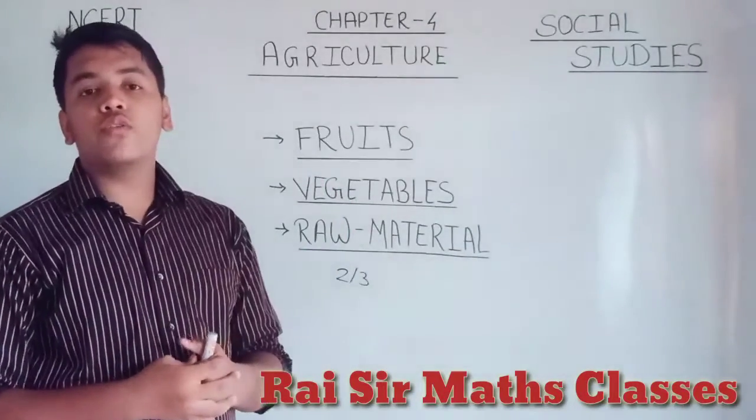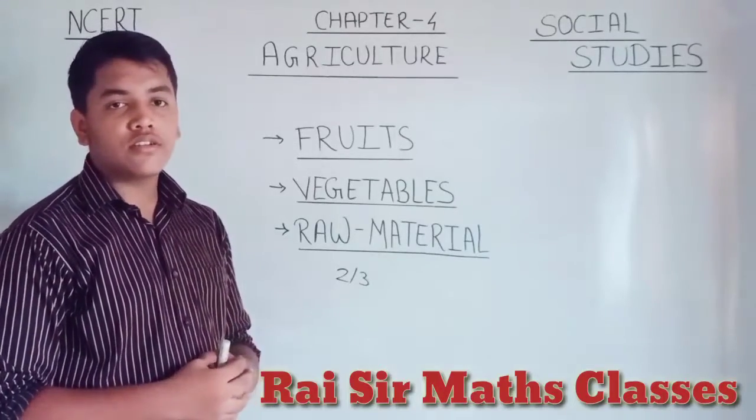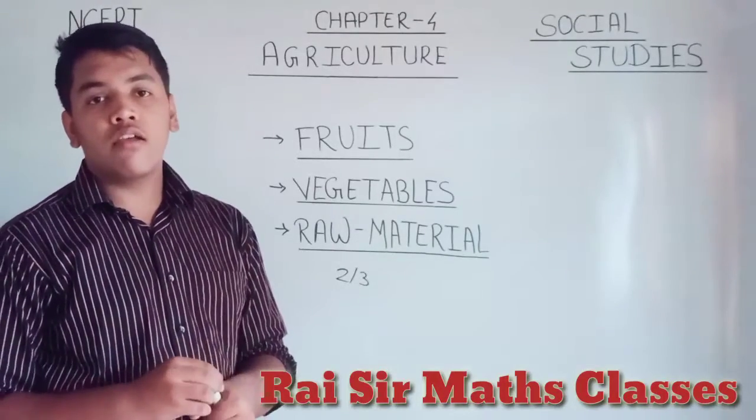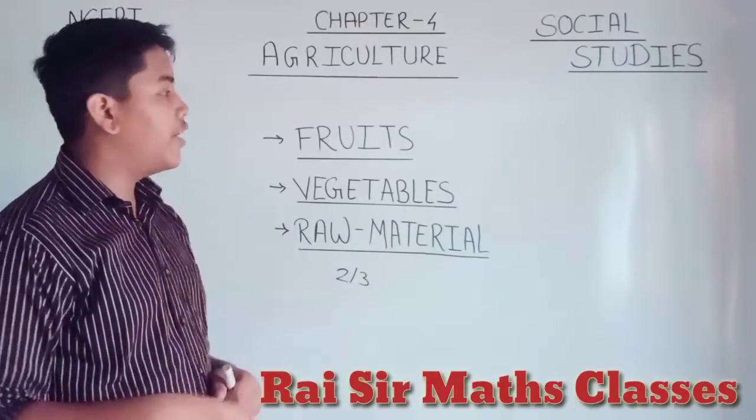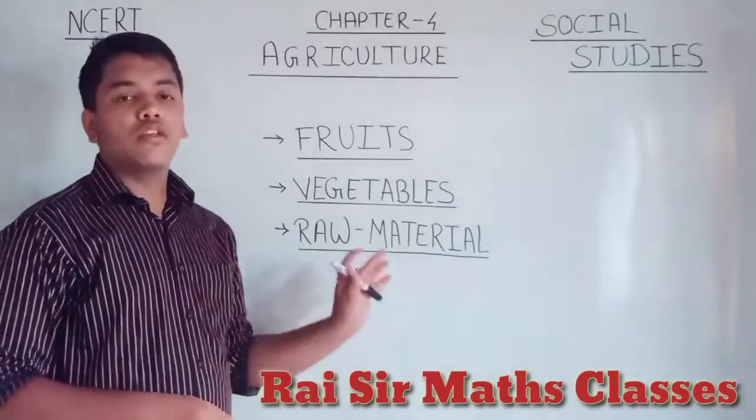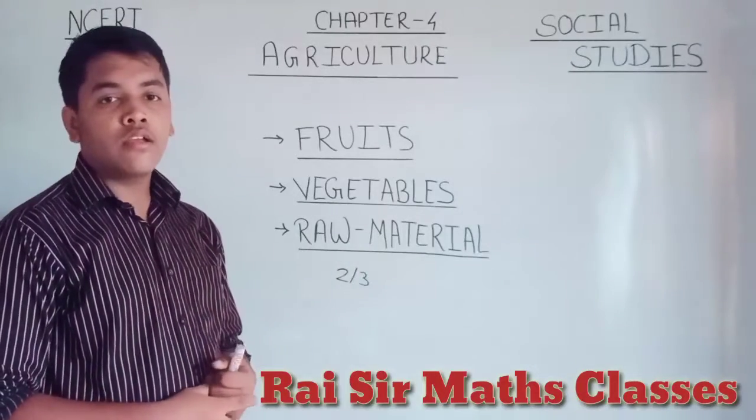Now we are going to know about the types of agriculture, how many types there are. I will tell you that there are three kinds. I will tell you later, but I have described the agricultural part.